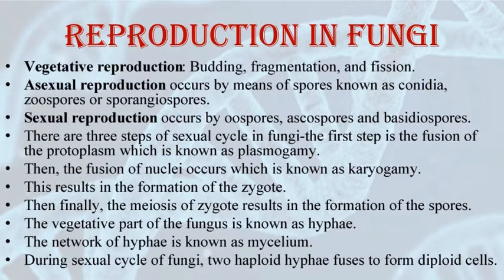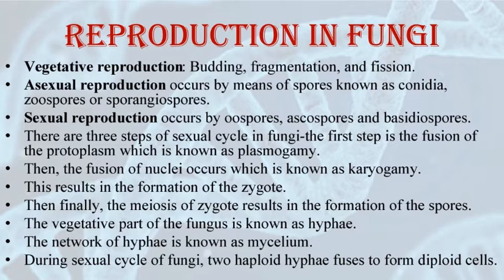And these two compatible hyphae can be considered as the gametes. In some fungi, the fusion of two haploid cells will immediately result in a diploid cell. And in some other fungi, for example Ascomycetes and Basidiomycetes, there will be an intervening dikaryotic stage. That is, two nuclei in one cell will be produced. And this condition can be considered as a dikaryon. And the phase is known as the dikaryophase of a fungus.